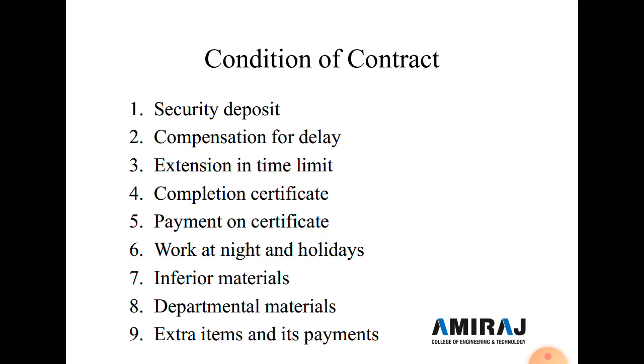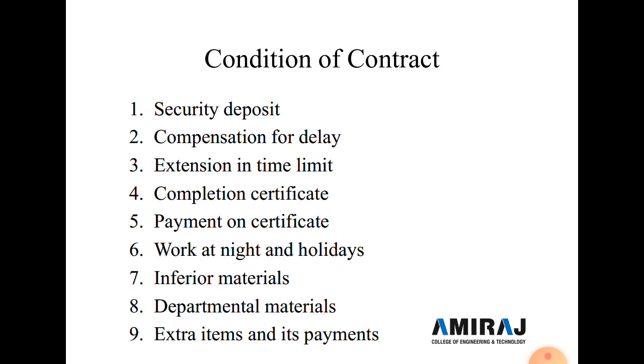And the ninth one is extra items and their payment. So a contractor shall carry out the execution of items which are not covered under this contract after obtaining a written order from the engineer in charge, and the execution of such items shall not in any way violate the terms and conditions of the original contract.